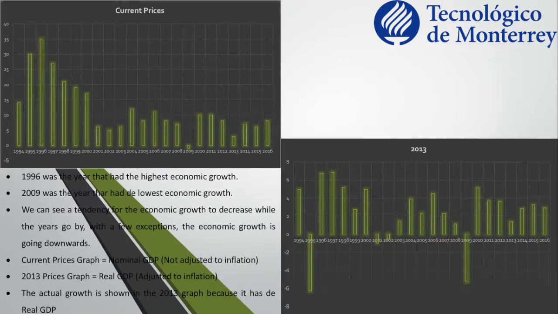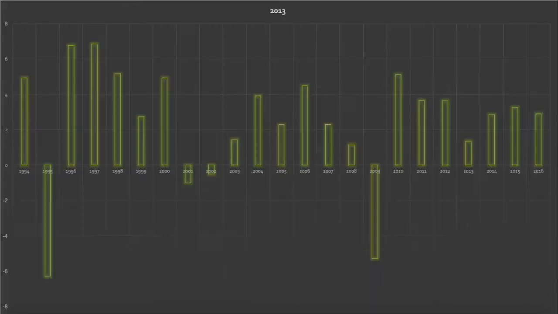The two graphs presented ahead are a comparison of economic growth per year from 1994 to 2016. The current prices graph is done with nominal GDP, which is not adjusted to inflation. And the 2013 prices graph is with the real GDP, since it is adjusted to inflation each year. These are the conclusions that can be drawn from this data.